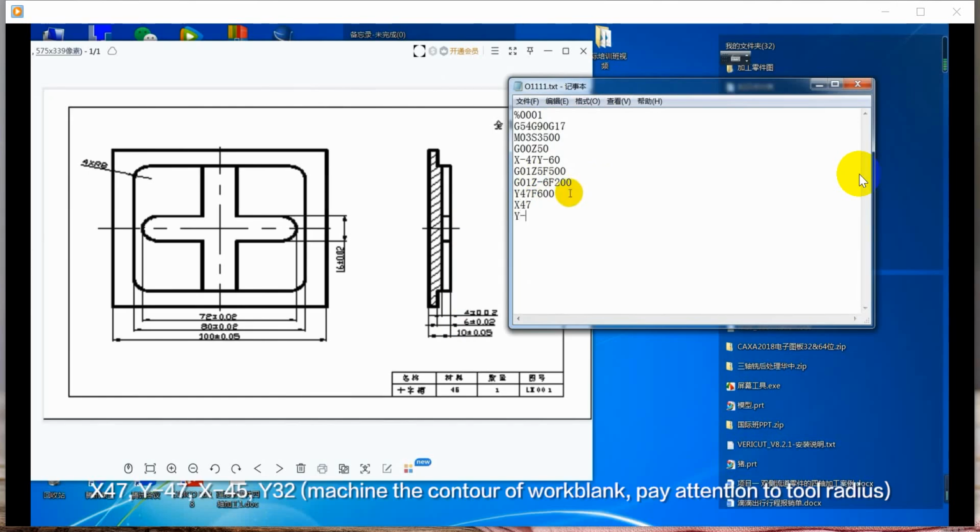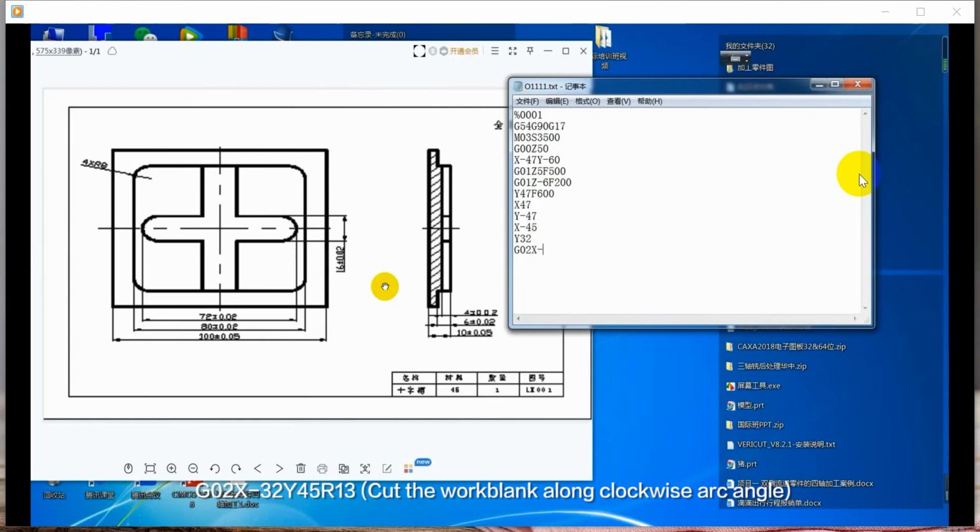X47, Y minus 47, X minus 45, Y32. Machine the contour of the work blank. Pay attention to tool radius.